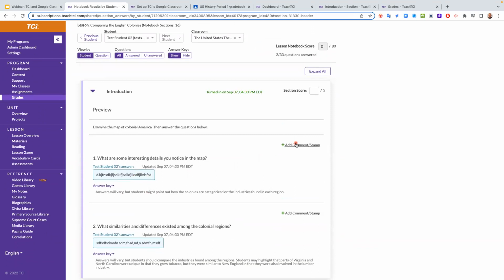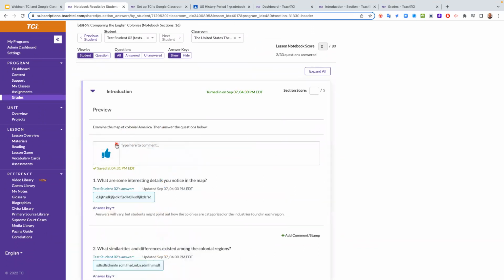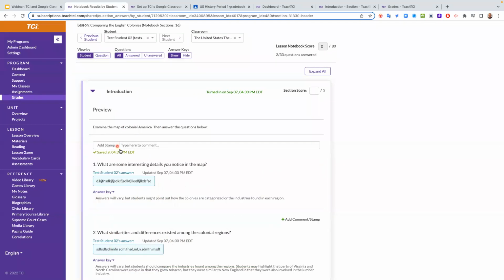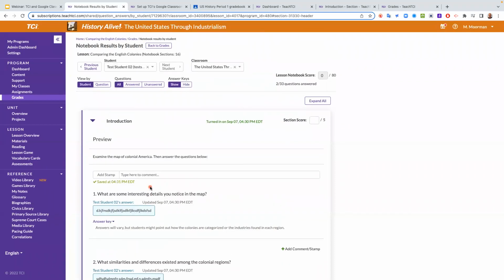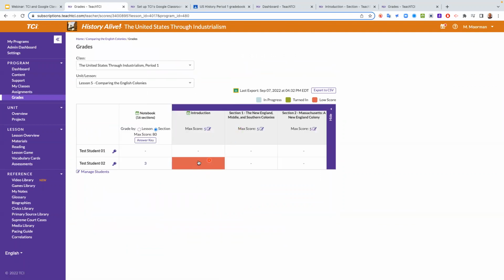Okay. So I can give my students a comment. I can add a stamp like good job, or incorrect, or there's all kinds of different stamps I can put in there. But let's just pretend that I want to give this student a 3 out of 5 on this. So I'm going to say, okay, he's going to get a 3. Boom. There he goes. I put the 3 in there, automatically saved. Okay. I can go back to the grades in TCI. I should be able to see, there it is. Yep. It's got a 3 so far running for the whole chapter. And that specifically was a 3 for that introduction.